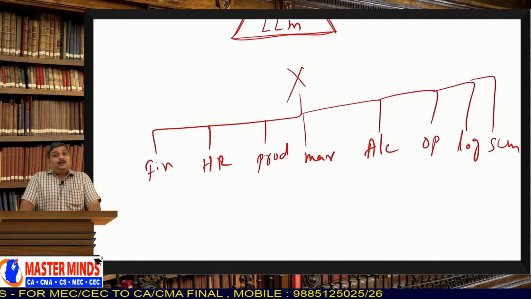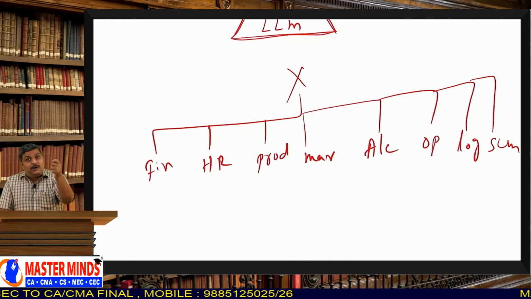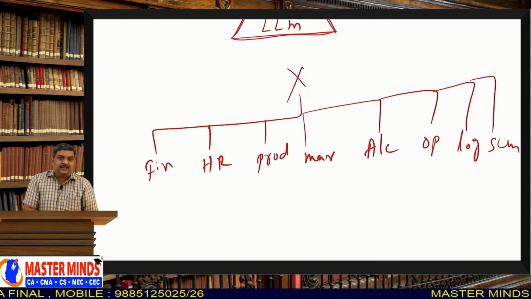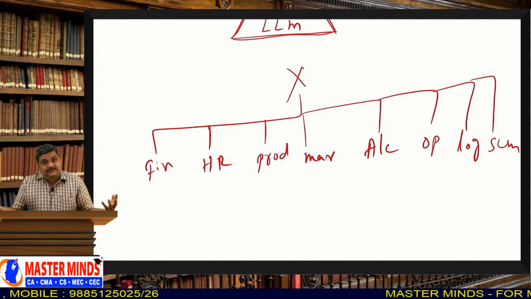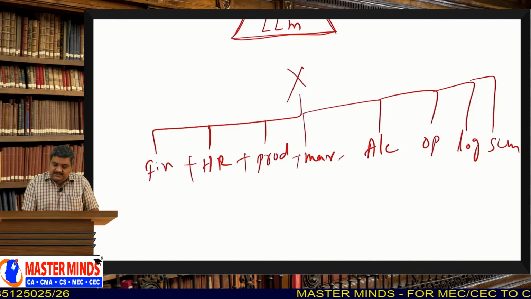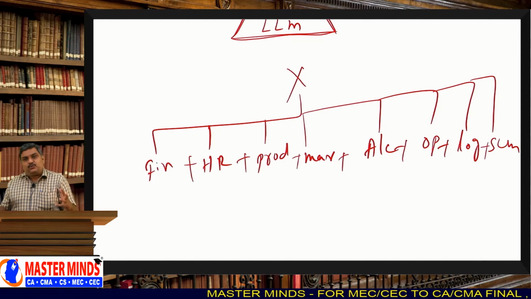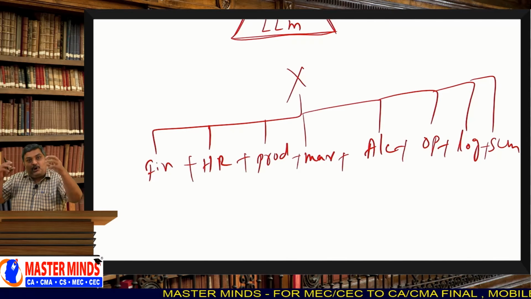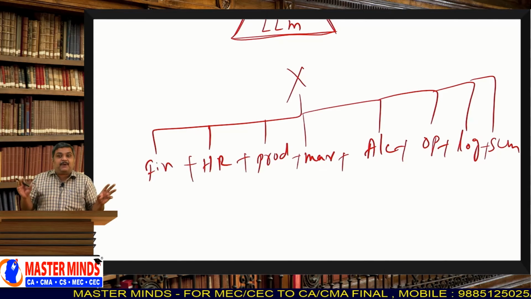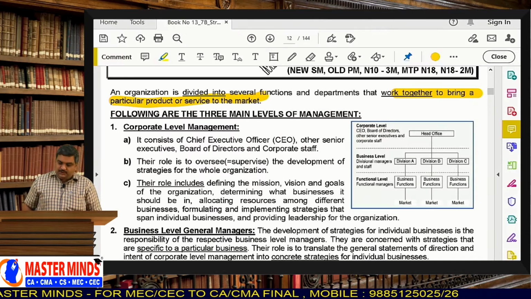See, introducing a product into the market, making the product reach into the hands of the customer, is not an easy thing. It is a concerted effort, the coordinated effort of all these departments. These departments should work together to make the dream come true. What is your dream? Putting your product into the hands of the customer. And in order to make it happen, several departments have to work in a coordinated manner. That is what you need to understand.